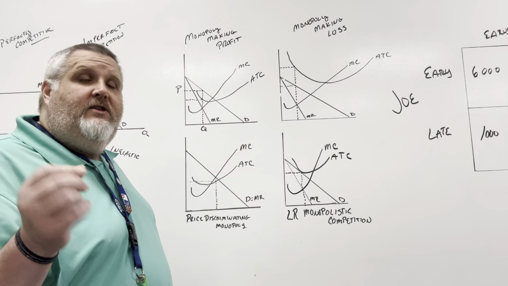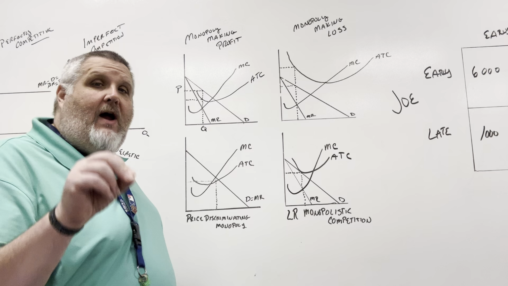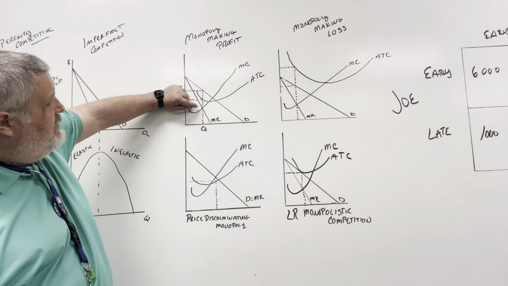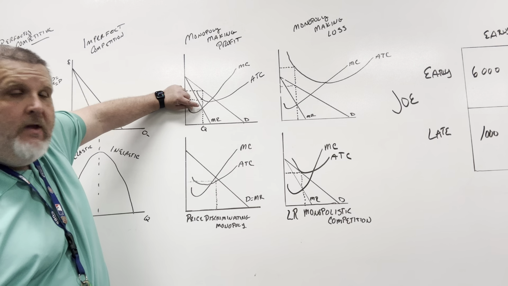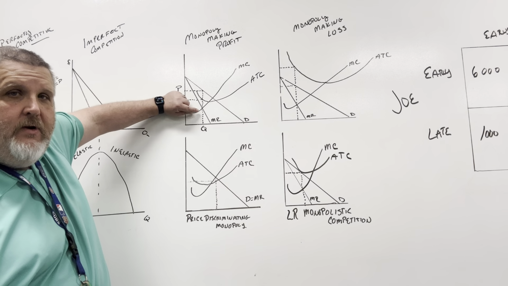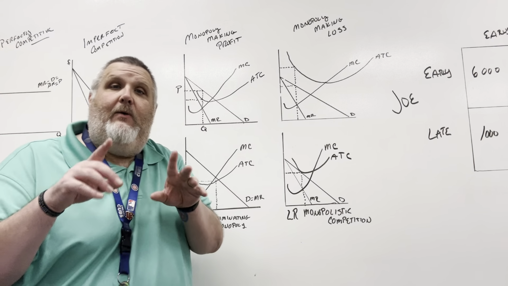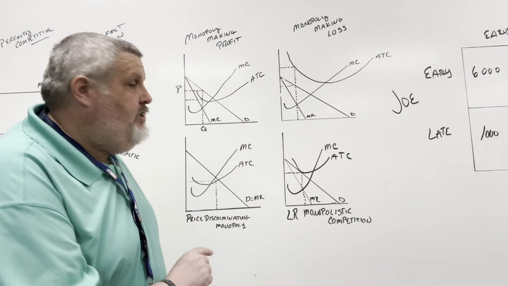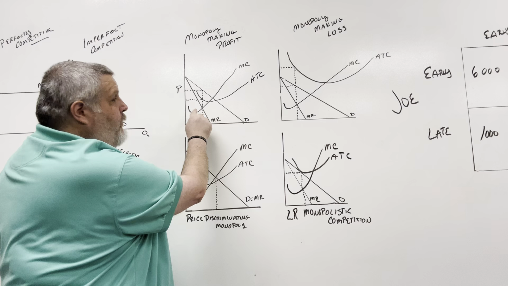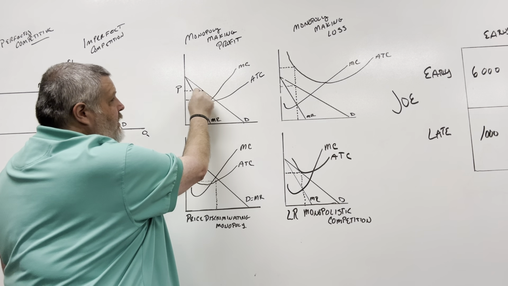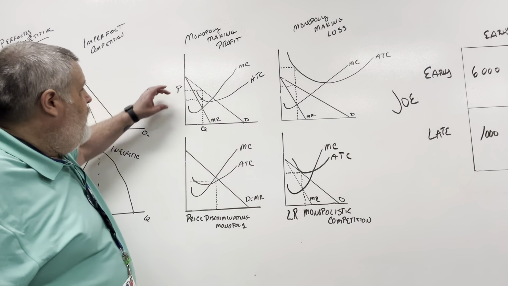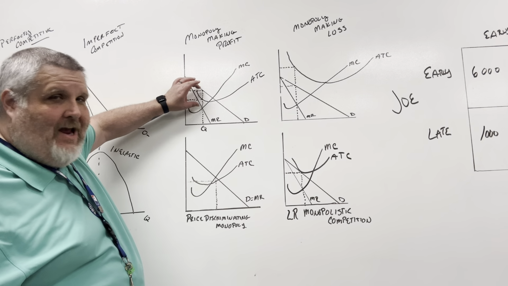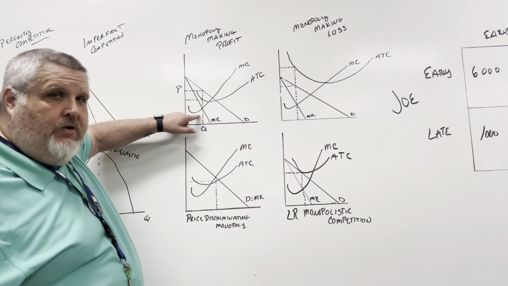Our MR equals MC is where we want to operate. That's going to be our profit maximizing point. So if we look here, our MR equals MC right here. So that's our quantity that we want to produce at. But we're a monopoly. We don't have to take this price. We can charge what people are willing and able to pay, which is way up here. Now we come across to our price there.